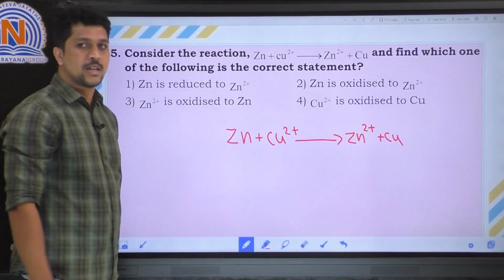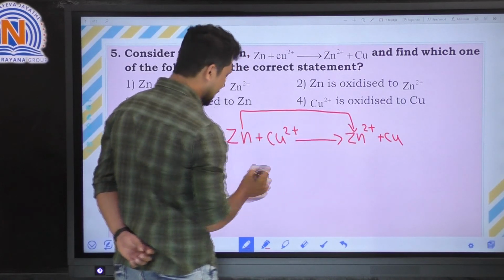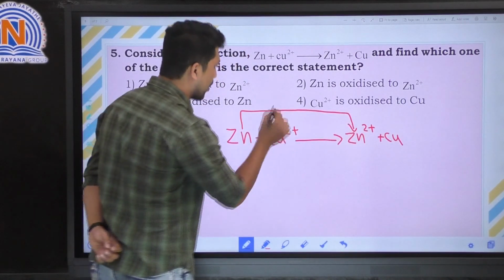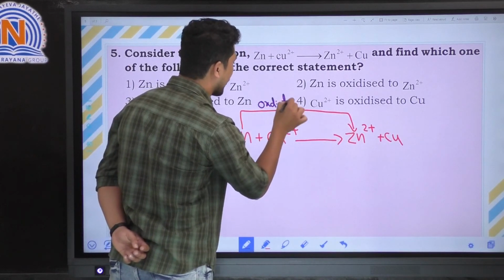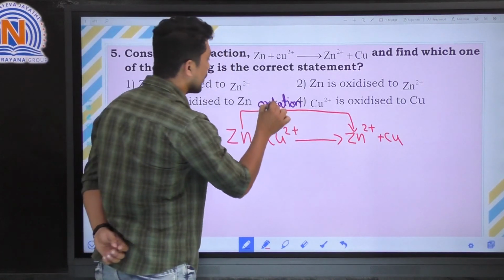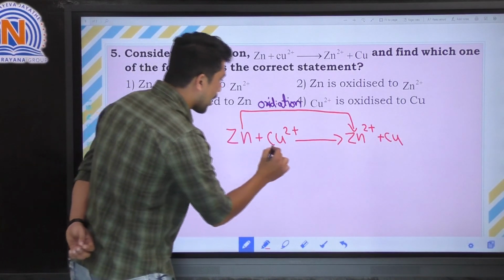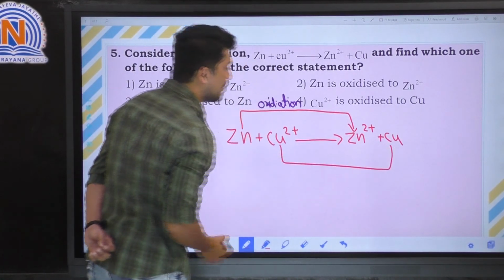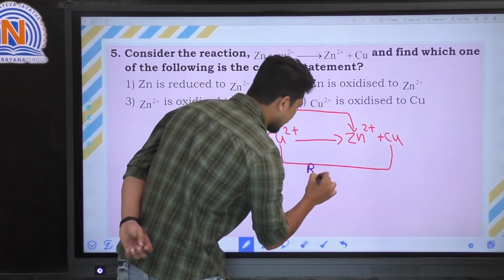So in that case, zinc undergoes oxidation. So copper undergoes reduction by gaining the electrons.